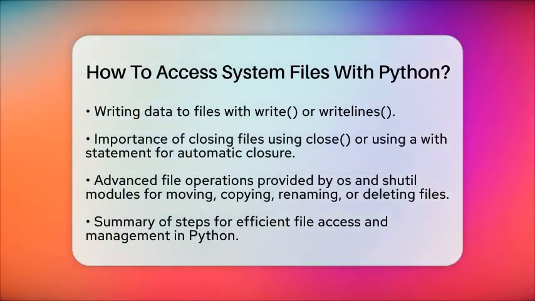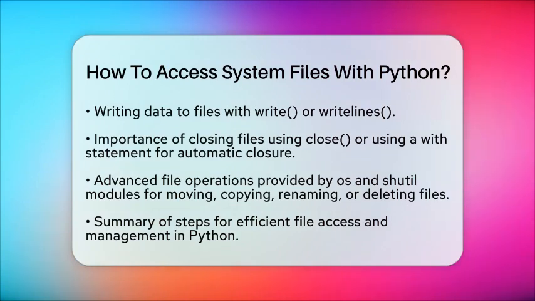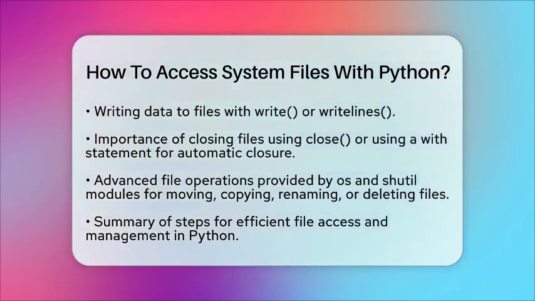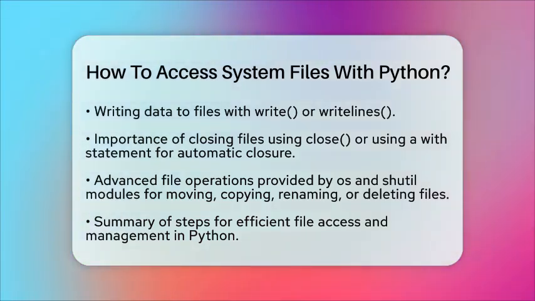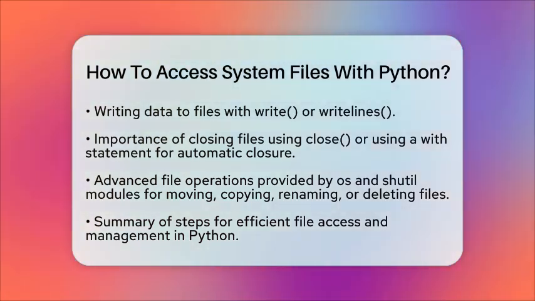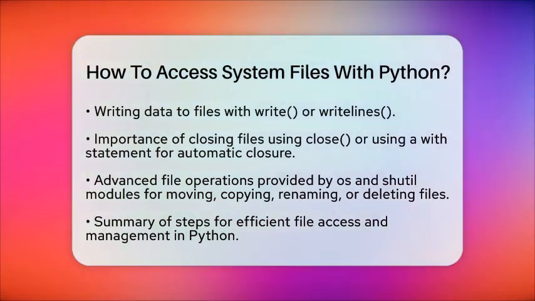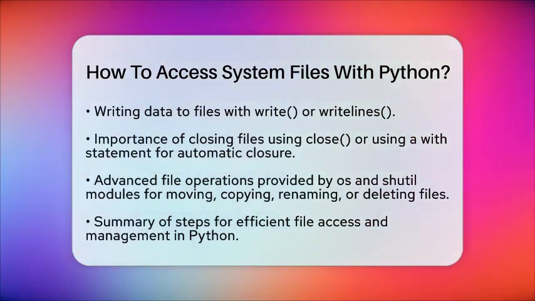4. Open files with open, and specify the mode. 5. Read or write files using the file object methods. 6. Close files properly or use with for automatic handling. 7. Use os and shutil modules for file and directory operations like moving, copying, or deleting. This approach will help you automate file and system tasks efficiently using Python.